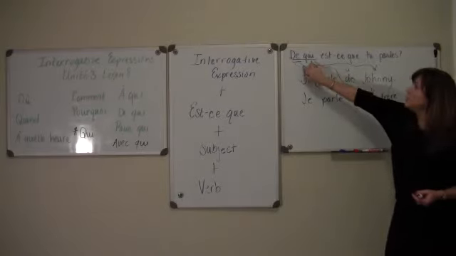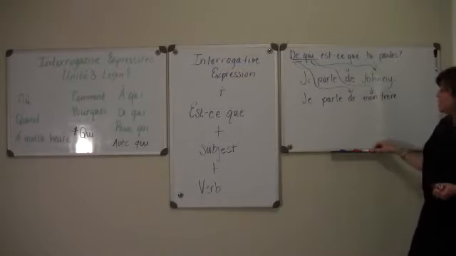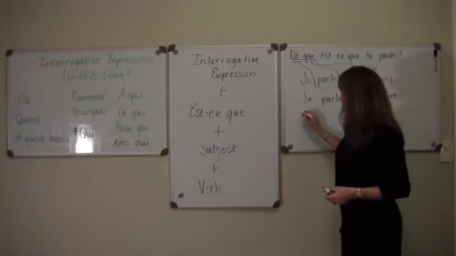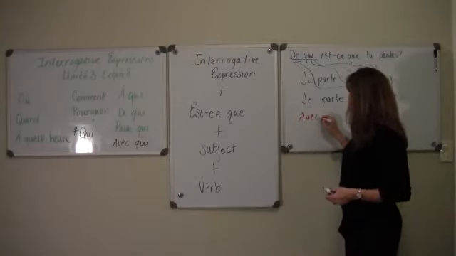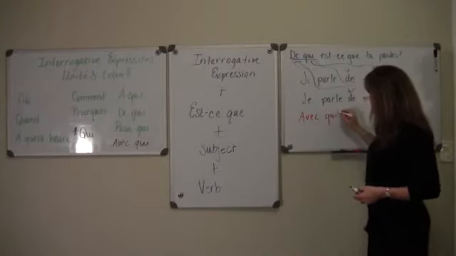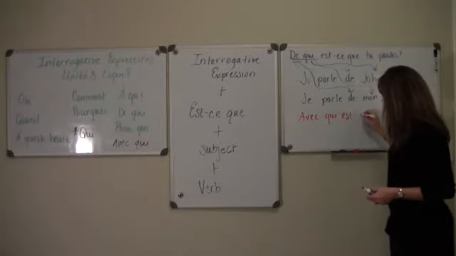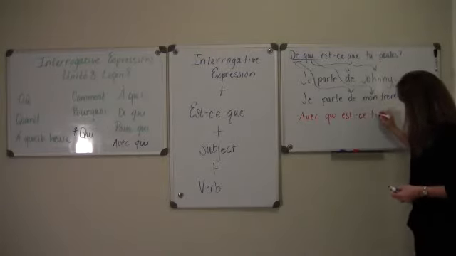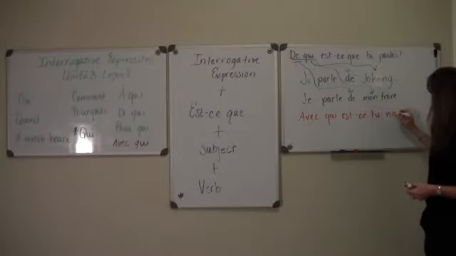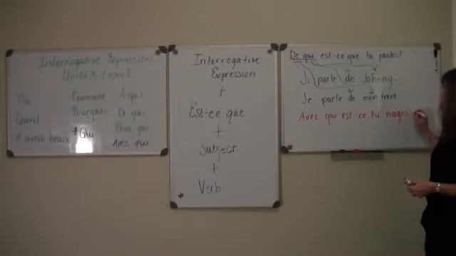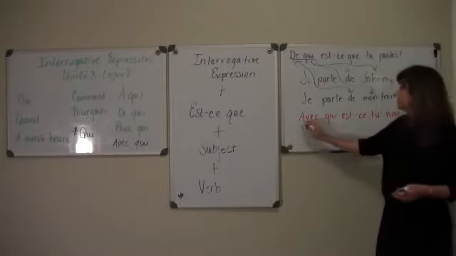So when you're learning this de qui, avec qui, we're going to look at avec qui now. Avec qui est-ce que tu nages? Avec qui est-ce que tu nages?